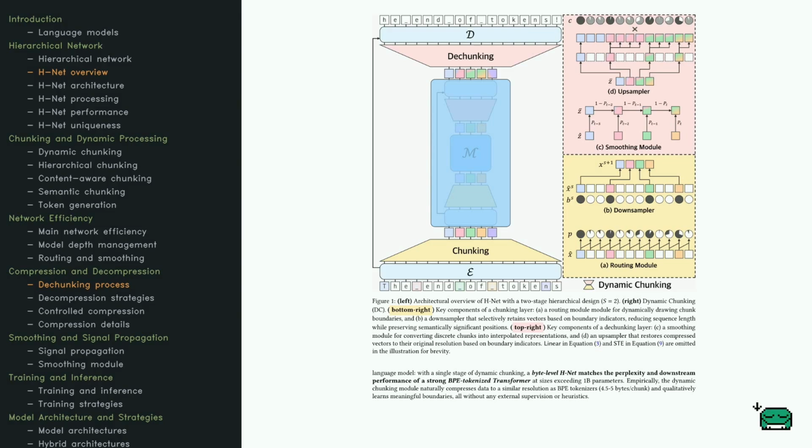A downsampler reduces complexity by keeping key information. Then, dechunking uses a smoothing module to fill gaps, and an upsampler restores the data. This smart system matches high-performing models by learning boundaries naturally, without preset rules.